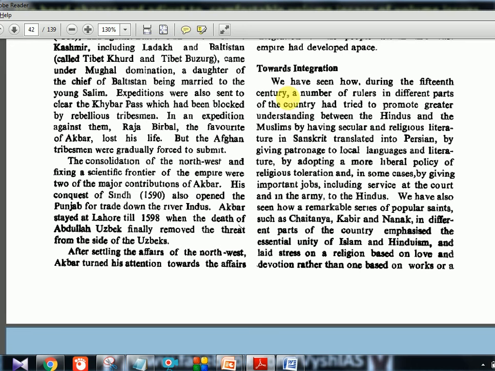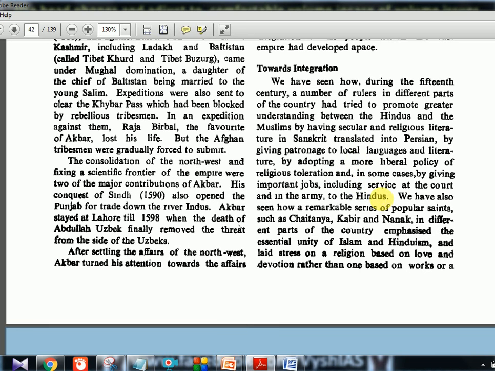You see, from here to here is one single sentence, okay. So that is why it looked a little weird, but the only thing you need to know is this: other than Akbar, many other kings were also into the secular concept, okay. They were translating textbooks or religious textbooks from Sanskrit to Persian, Persian to Sanskrit, and also into local languages, and it was given patronage by kings. So overall good things were happening for liberalism, okay, religious liberalism.